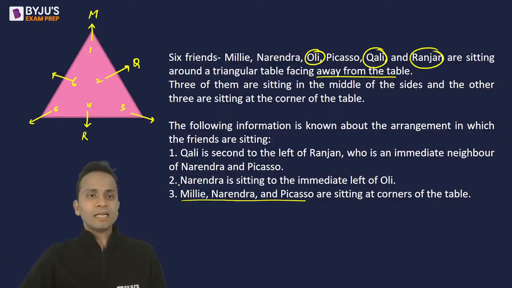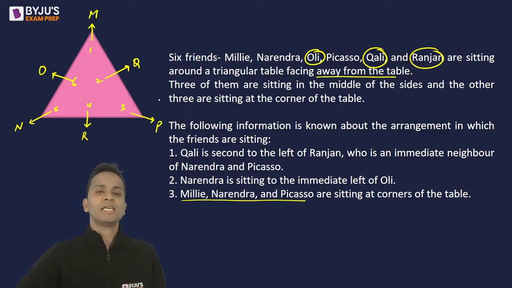Now next, second statement: Narendra is sitting to the immediate left of Oli. Now where will Oli sit? Q and R have already taken their places. So the third person who is sitting on the side is Oli. So Oli will sit at chair number 6. Narendra is sitting immediate left of Oli, so Narendra will be sitting at chair number 5. And the remaining person is Picasso. Picasso will be sitting at chair number 3. Alright, so this will be the final arrangement.